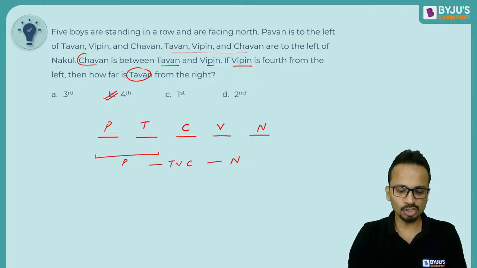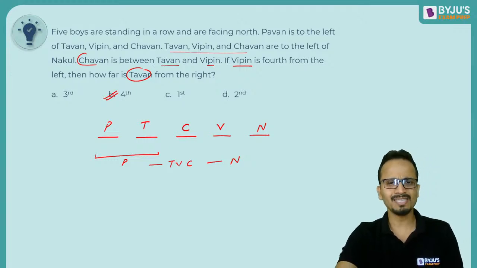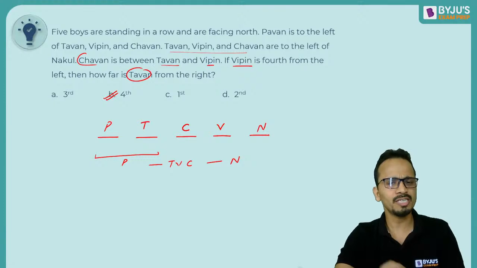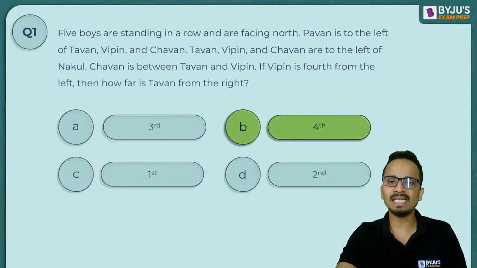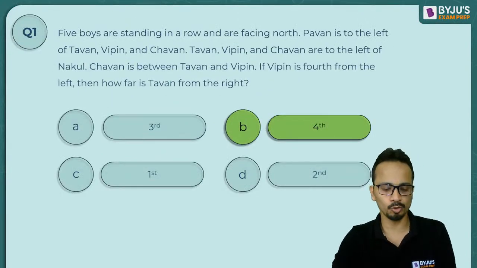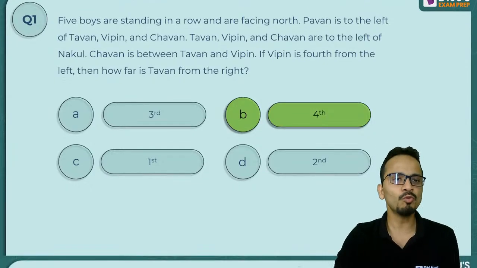All right. Now let's go ahead and look at the next question. This question was a warm-up question, an easy question to start with, and the answer was option B, that is the fourth position. Okay. Now let's move on to the second question.